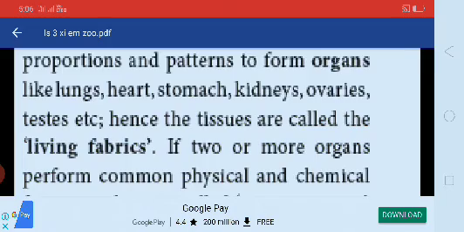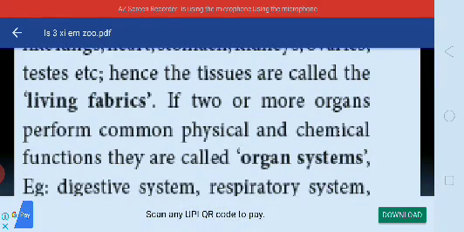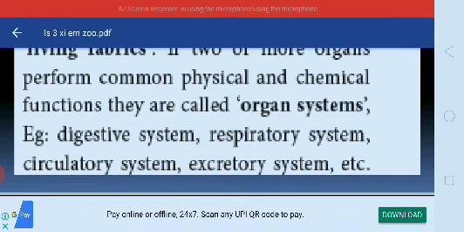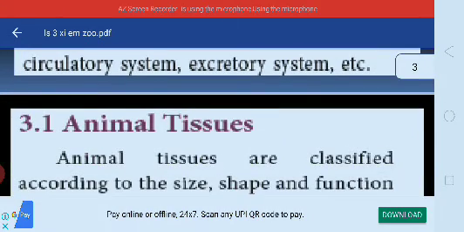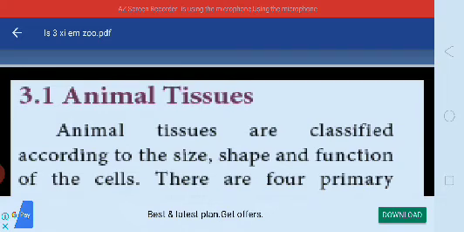If two or more organs perform common physical and chemical functions, they are called an organ system. For example, digestive system, respiratory system, circulatory system, excretory system, etc. Okay, next we pass on to animal tissue. Animal tissues are classified according to the size, shape, and function of the cells.